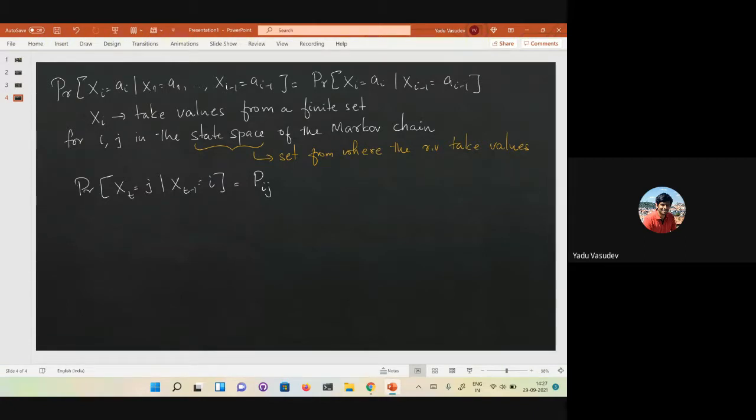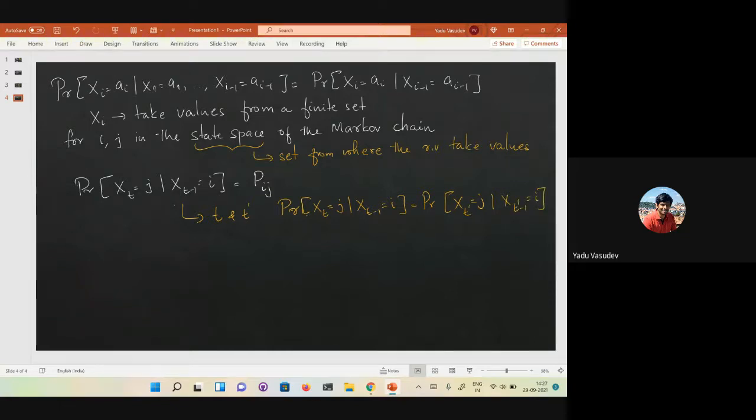We are making one assumption here: if you take t and t', the probability that X_t is equal to j, given that X_{t-1} is equal to i, is the same as the probability that X_{t'} is equal to j, given that X_{t'-1} is equal to i.